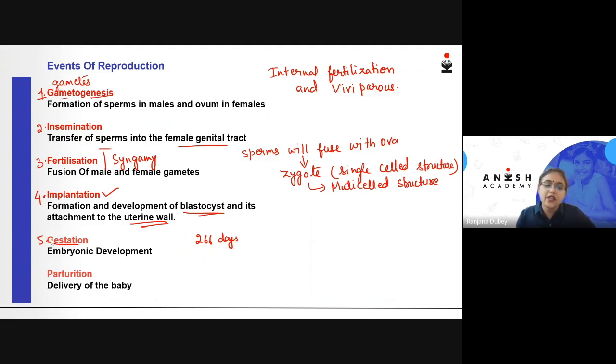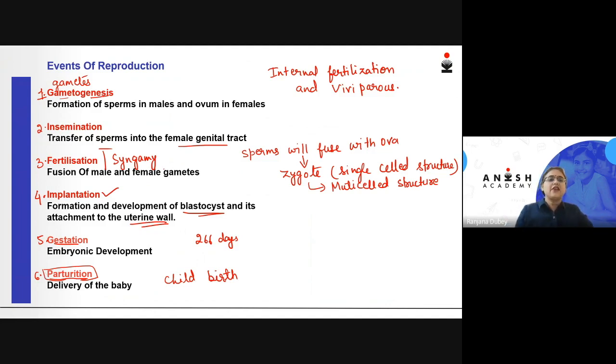And after the embryo has been fully developed, we are ready for the next event, which is childbirth. Childbirth or the delivery of the baby is also called parturition. The term for it is parturition, which is the sixth event of the reproduction, after which lactation will follow.